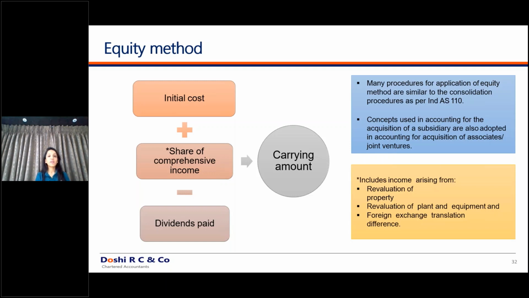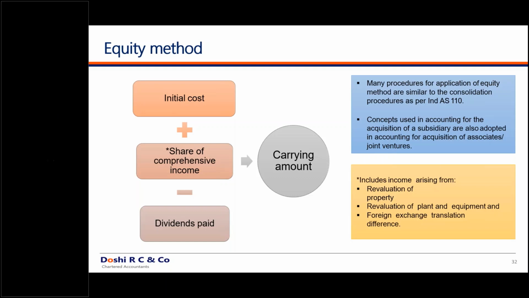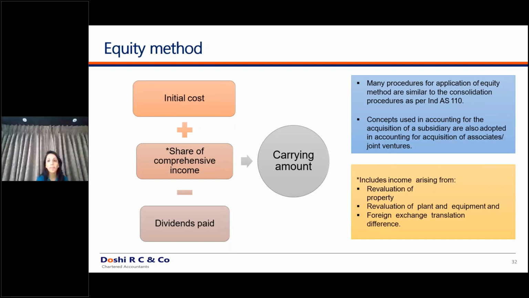So today in this consolidated financial statements, we have linked Ind AS 38, we have linked Ind AS 103, we have also linked Ind AS 12, that is deferred taxes, we have linked Ind AS 27, that is standalone financial statements. There are various linkages to this standard. I hope it is clear to you all. In case of any queries, we'll discuss the queries right now and you can post your queries. So we'll discuss one by one each and every.